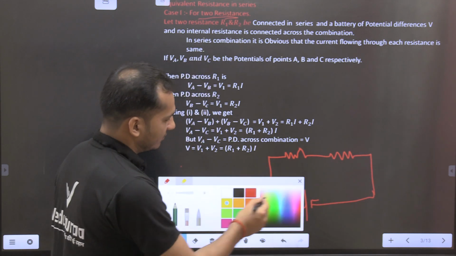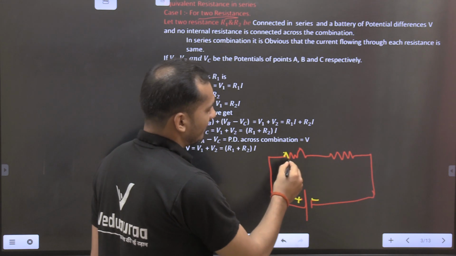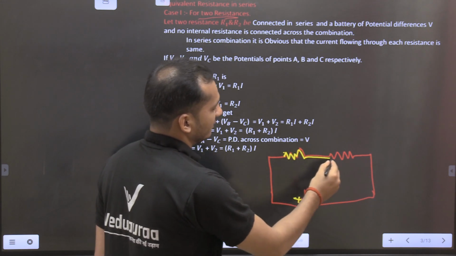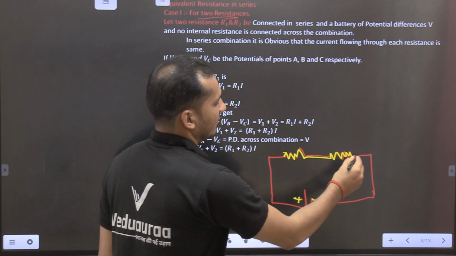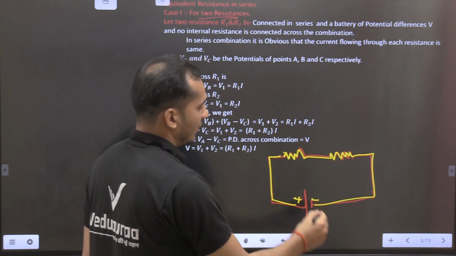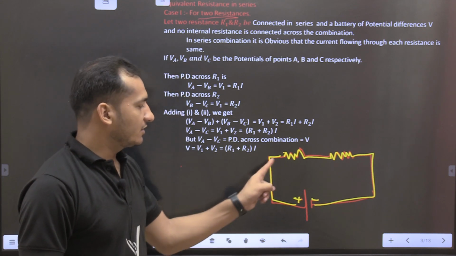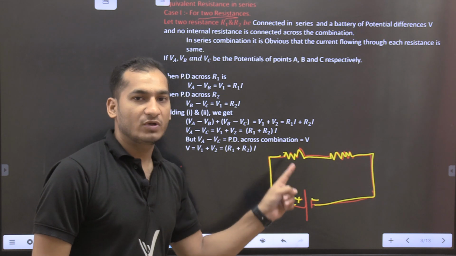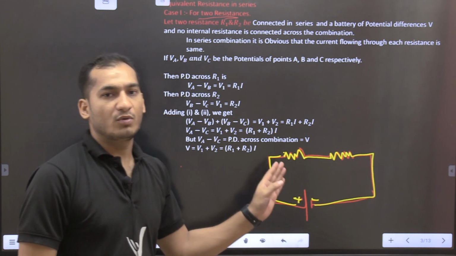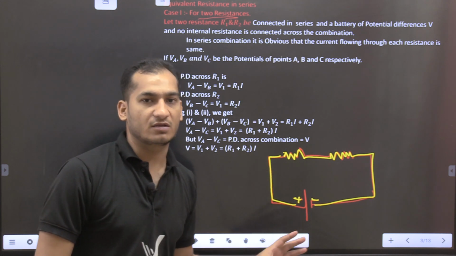This is our positive terminal and this is our negative terminal. When these terminals are connected with resistors, if two resistors are given, then how will we calculate the equivalent resistance in the series connection?